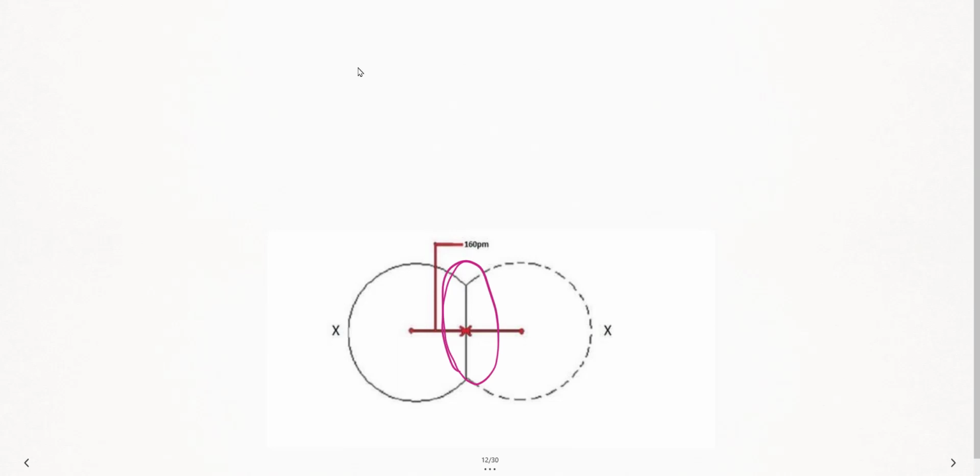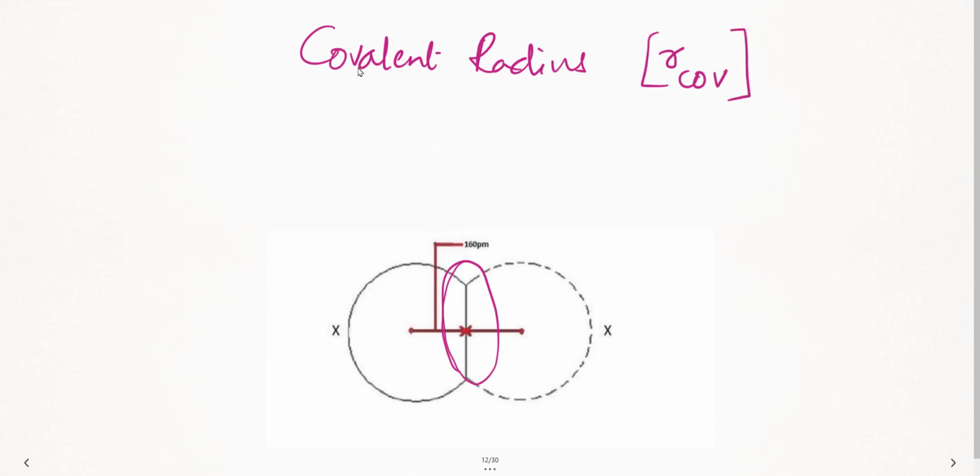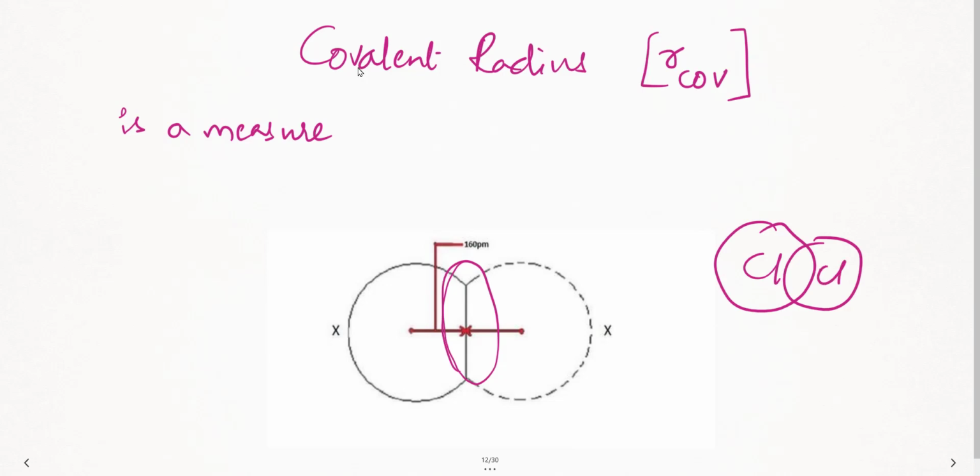So let us write the definition of covalent radius. Covalent radius is represented by r, small r, and CO. This is the first thing you need to understand. If I have to write the definition, covalent radius is a measure, isn't it? We are trying to measure how much is the radius between the shared atoms. So it is a measure. Then what are we measuring between these two atoms? This is one X and this is one more. Both are similar atoms, just like chlorine combining with one more chlorine. Both are similar atoms, right?